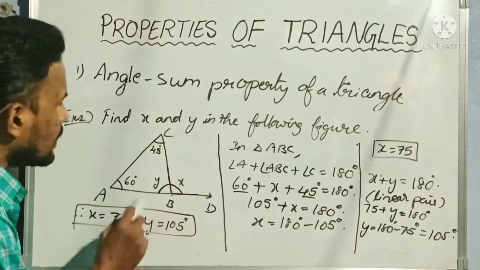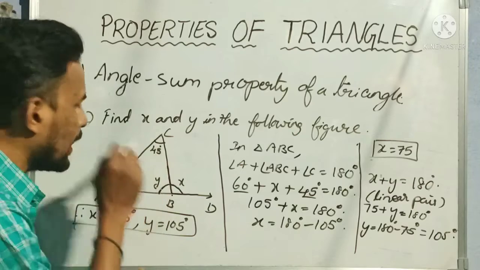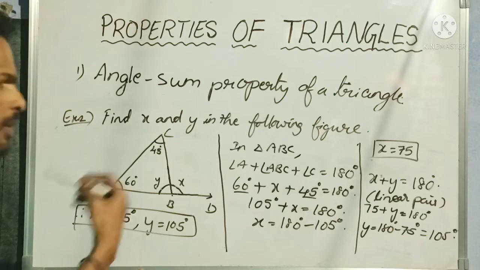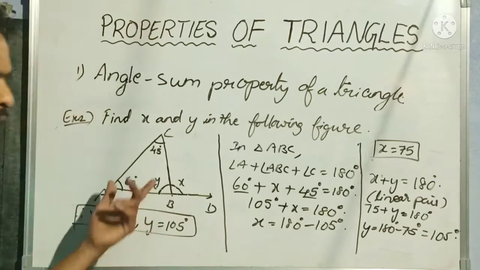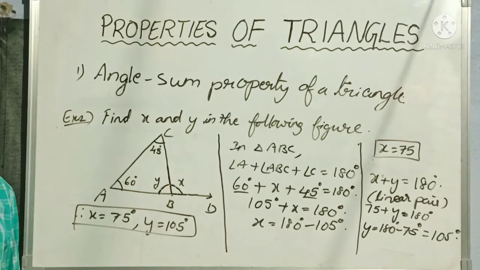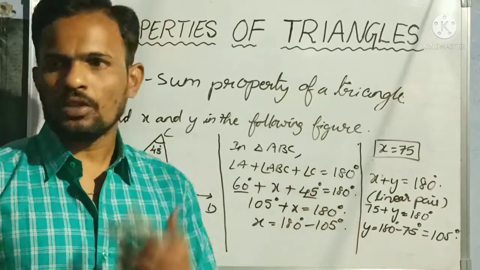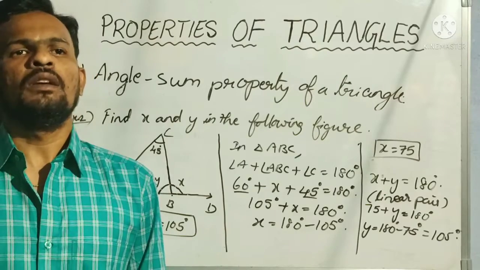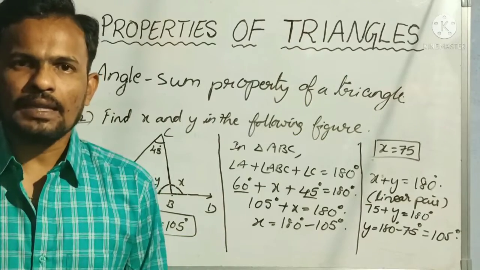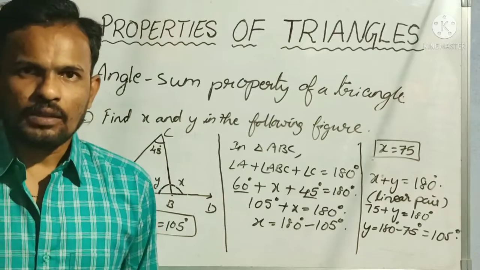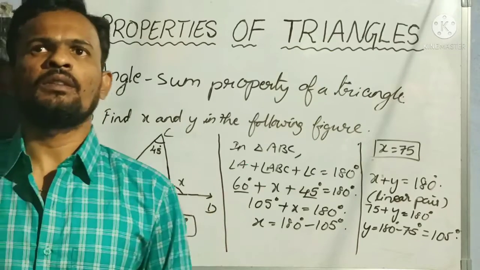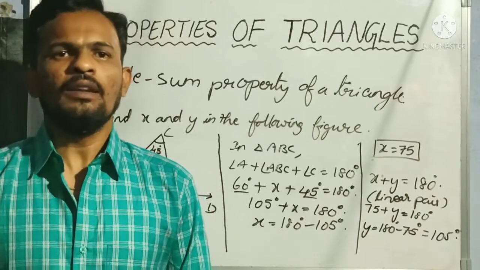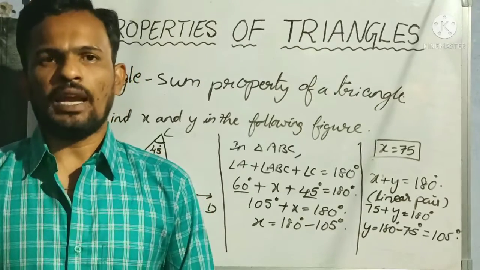Then first of all, my sincere advice is, first you solve for Y using the angle sum property of a triangle. Then you go for X using this Y by taking the linear pair. Understood? So this is how you have to solve the problems. I hope everybody understood the two examples along with the property, the angle sum property of a triangle. Okay. So this is my video about the angle sum property of a triangle, the first property in properties of triangles.